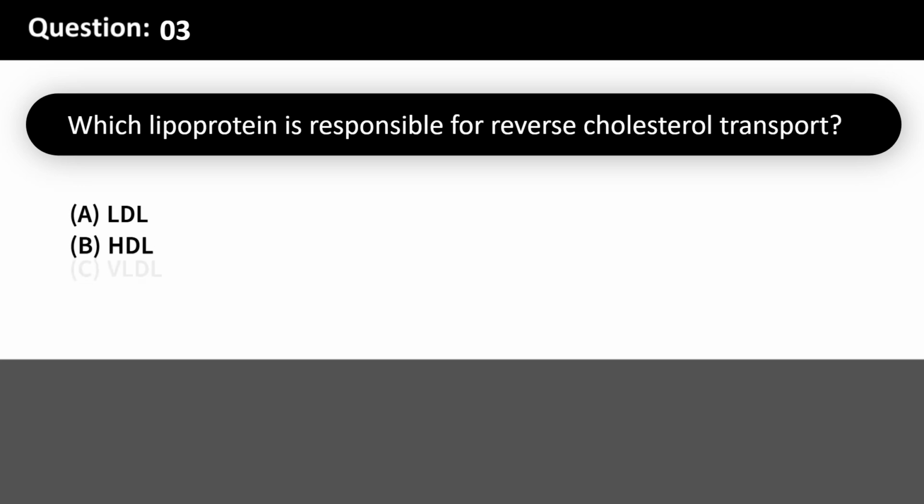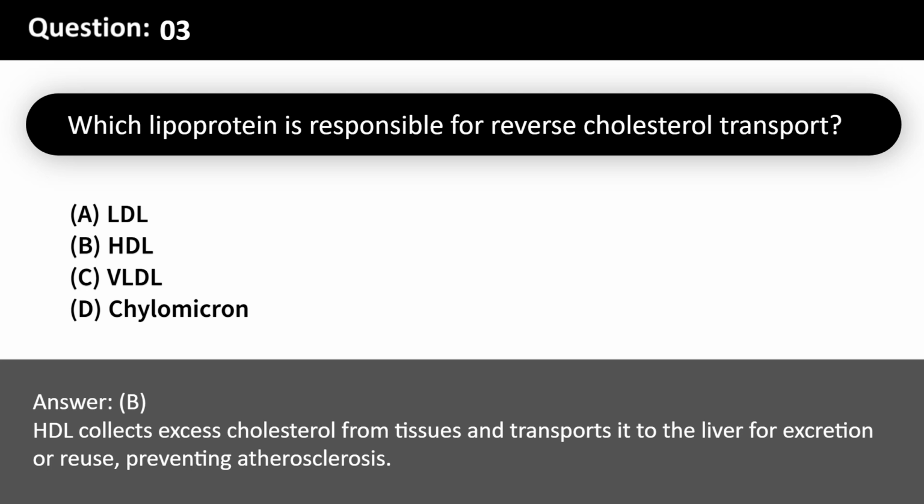Which lipoprotein is responsible for reverse cholesterol transport? A. LDL. B. HDL. C. VLDL. D. Chylomicron. Answer, B. HDL collects excess cholesterol from tissues and transports it to the liver for excretion or reuse, preventing atherosclerosis.